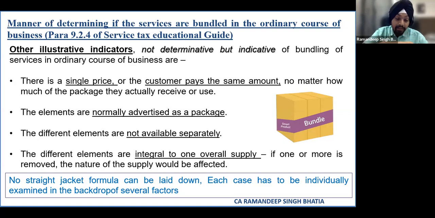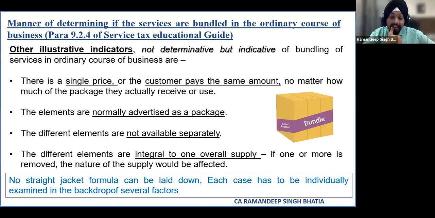It says that this combination of services is giving relevance to a description of services. But if one of the elements is removed, then the overall service will be affected. Then after giving these indicators, it has a disclaimer which says that no straight jacket formula can be laid down. Each case has to be individually examined in the backdrop of several factors.